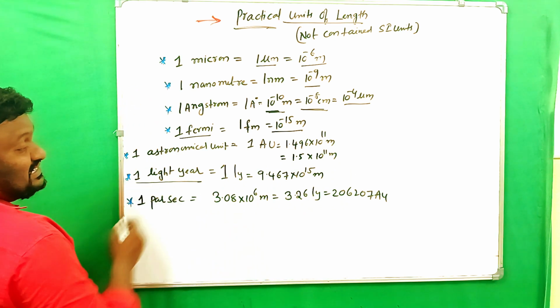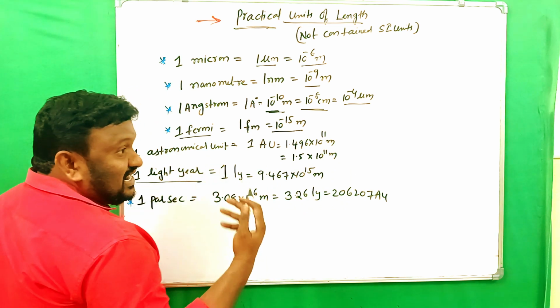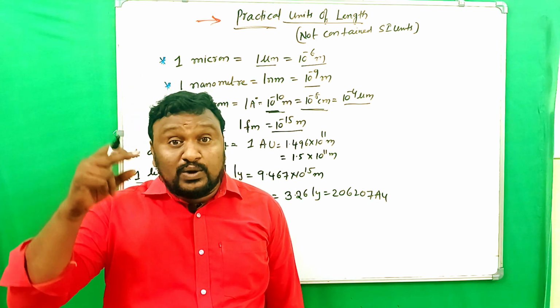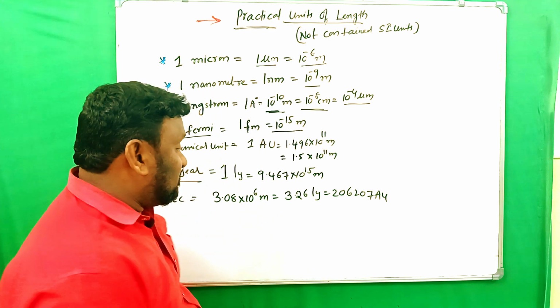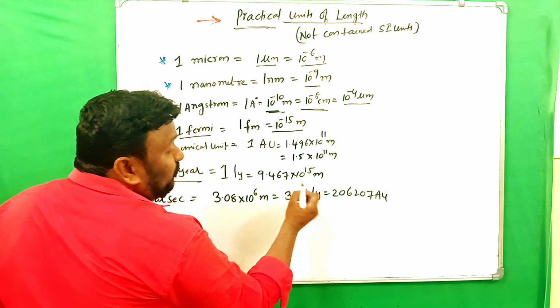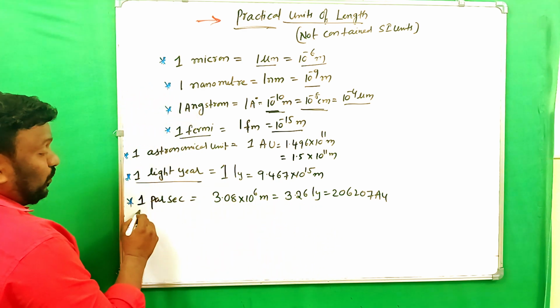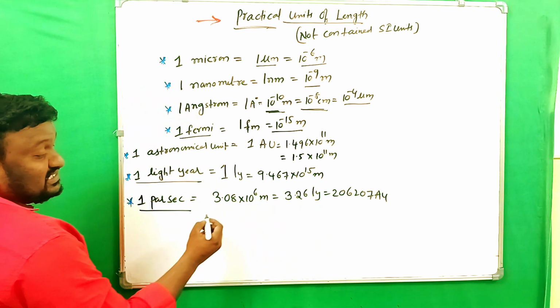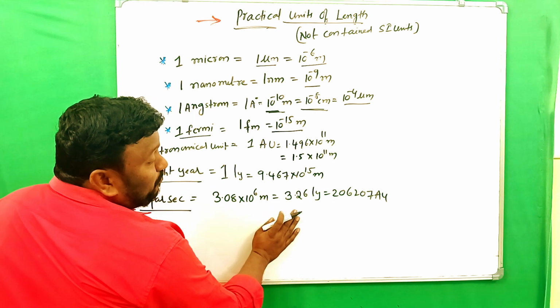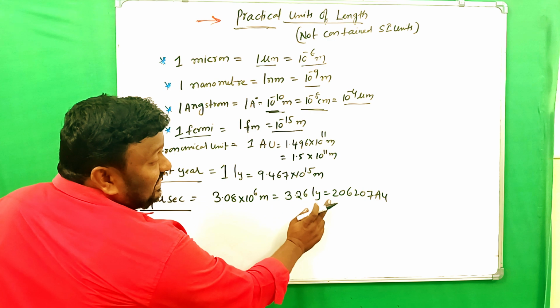And 1 light year is the distance traveled by light in vacuum in 1 year, and that is equal to 9.467 into 10 power of 15 meters. And 1 parsec is equal to 3.08 into 10 power of 16 meters and 3.26 light years, and that is equal to what?